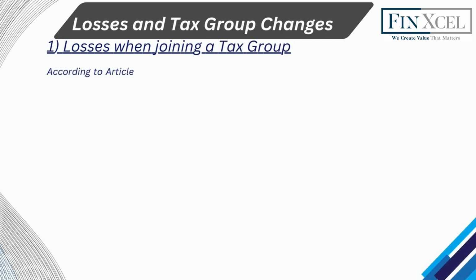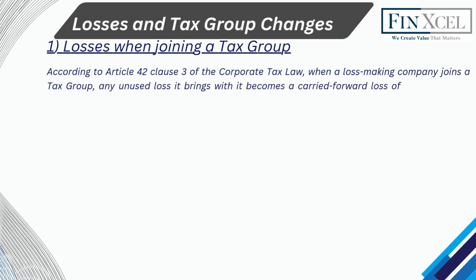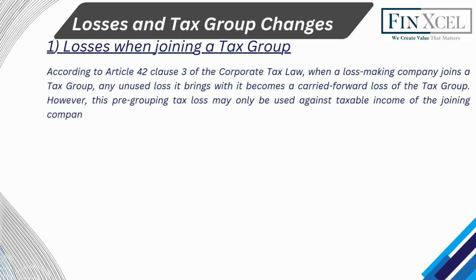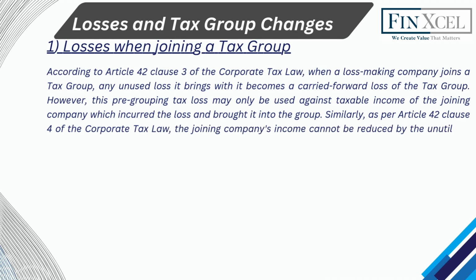According to Article 42 Clause 3 of the Corporate Tax Law, when a loss-making company joins a tax group, any unused loss it brings with it becomes a carried-forward loss of the tax group. However, this pre-grouping tax loss may only be used against taxable income of the joining company which incurred the loss and brought it into the group. Similarly, as per Article 42 Clause 4 of the Corporate Tax Law, the joining company's income cannot be reduced by the unutilized tax losses of the existing tax group.